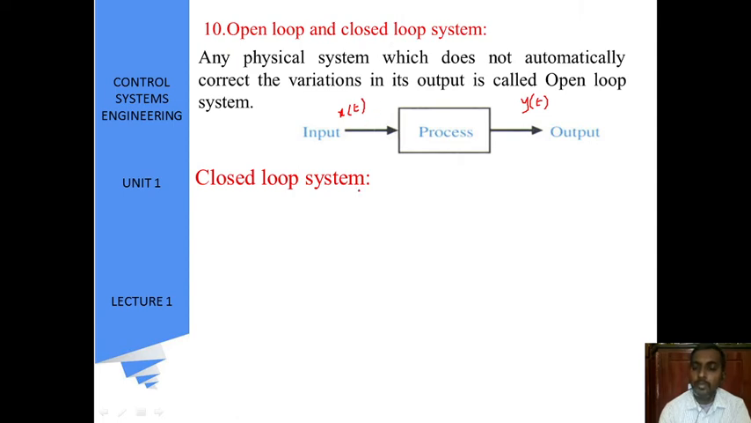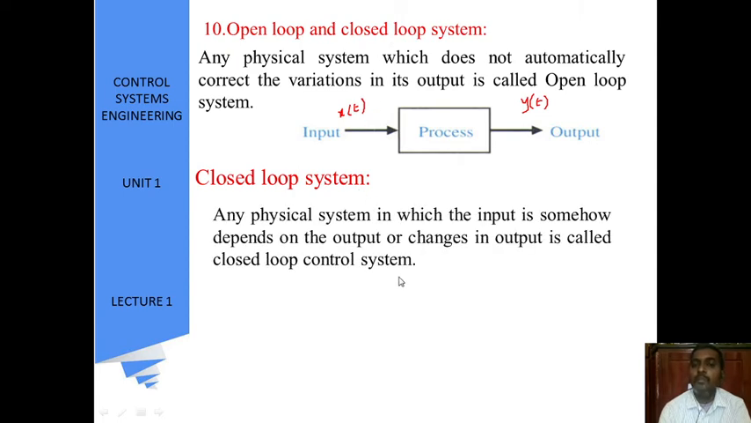And a closed loop control system is any physical system in which the input somehow depends on the output, or on changes of the output. This is called a closed loop system.